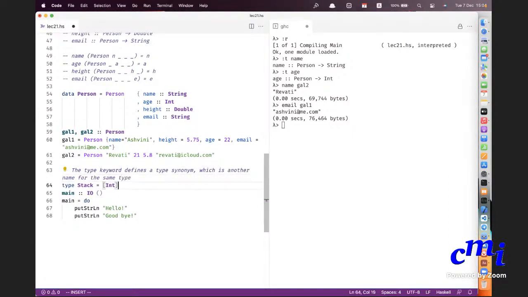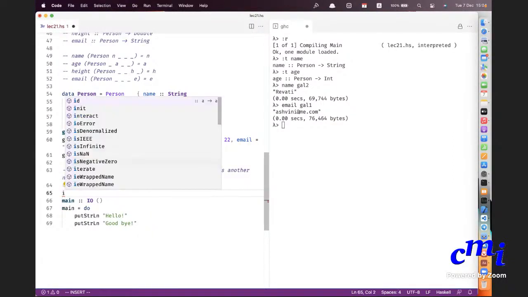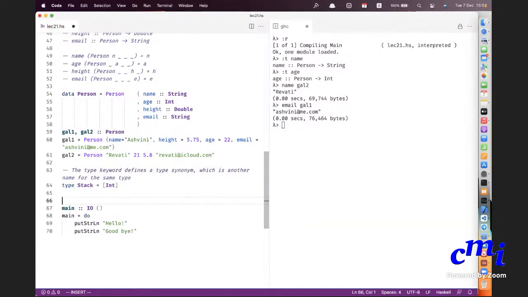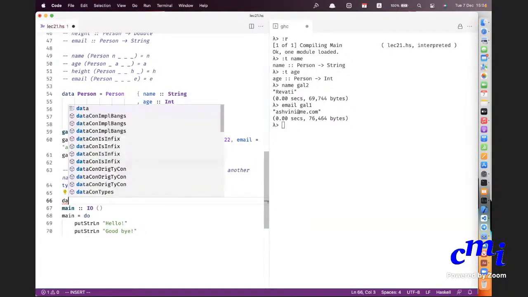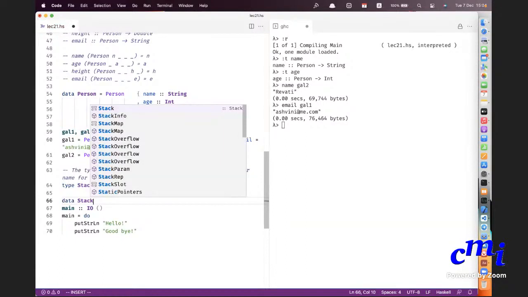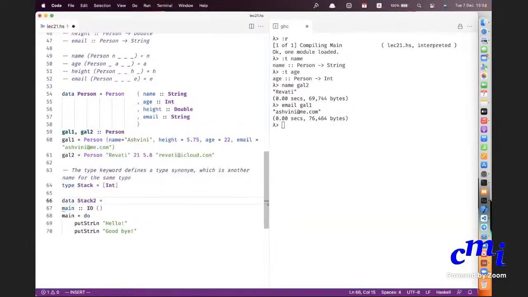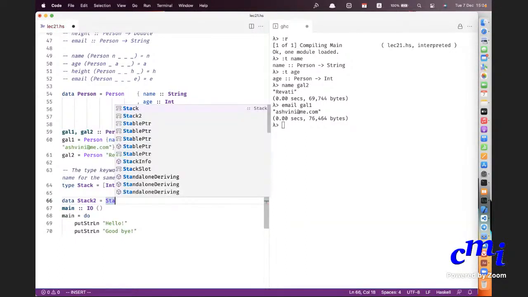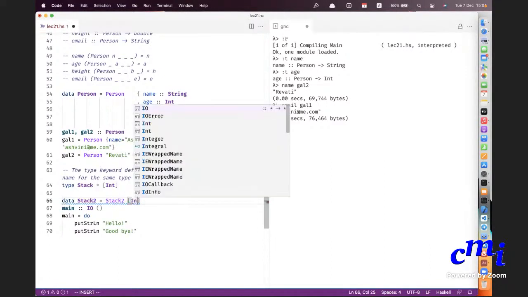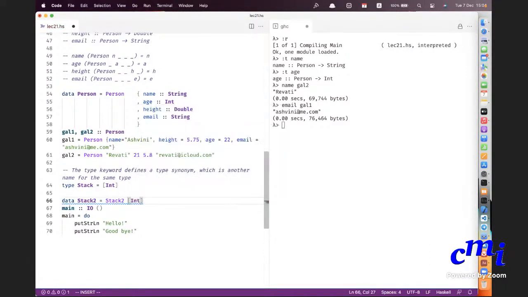And if you want to see what the distinction is, suppose I have type stack equals list of int and data stack 2 equals, I don't know. These are two options I have.